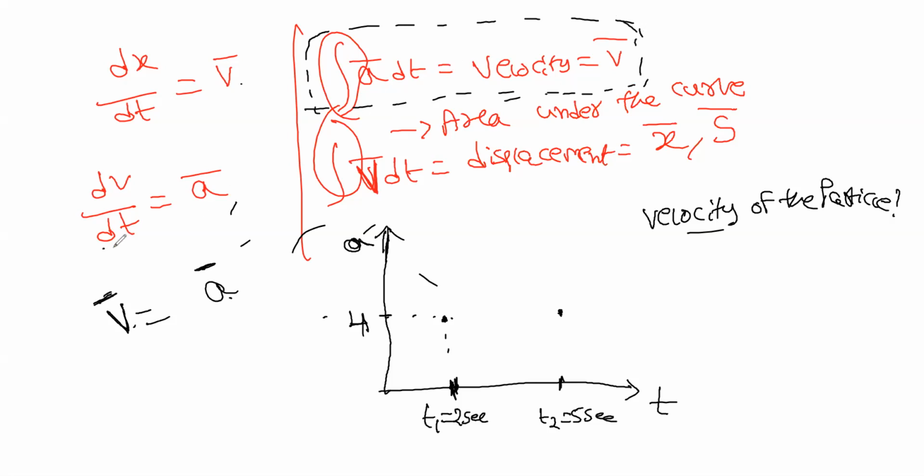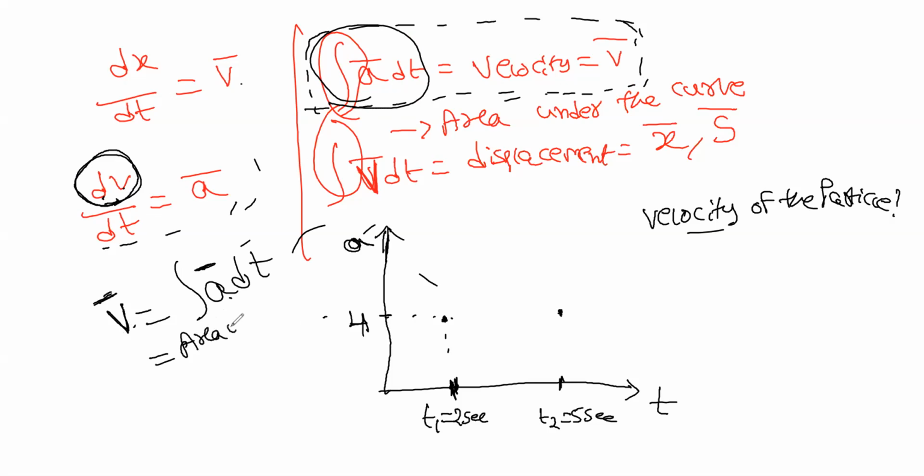Here also it's there, but here it is dv, not v. You should not take d separately and v separately. dv is one single quantity. So here v is equal to integration of a dt. As I told before, integration means area under the curve. So first join only the path from t equals 2 seconds to t equals 3 seconds. This is the path, right?